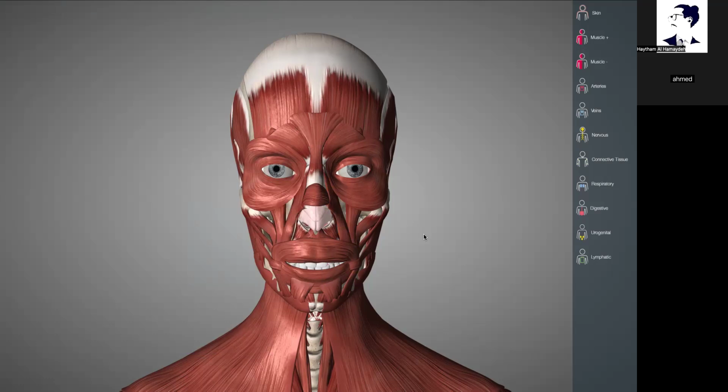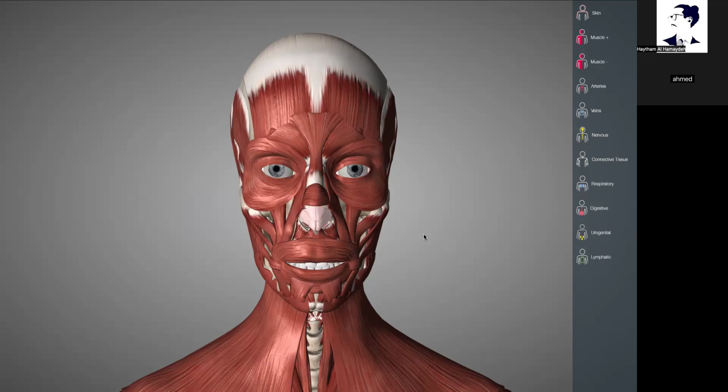They are flat skeletal muscles that are located underneath the face and the scalp. They are not covered by any fascia except the buccinator muscle. It can be divided into five groups. The five groups consist of epicranial muscles, which are the occipitofrontalis and temporoparietalis. The second group is the eye muscles and its surrounding areas, which consist of orbicularis oculi and corrugator supercilii.